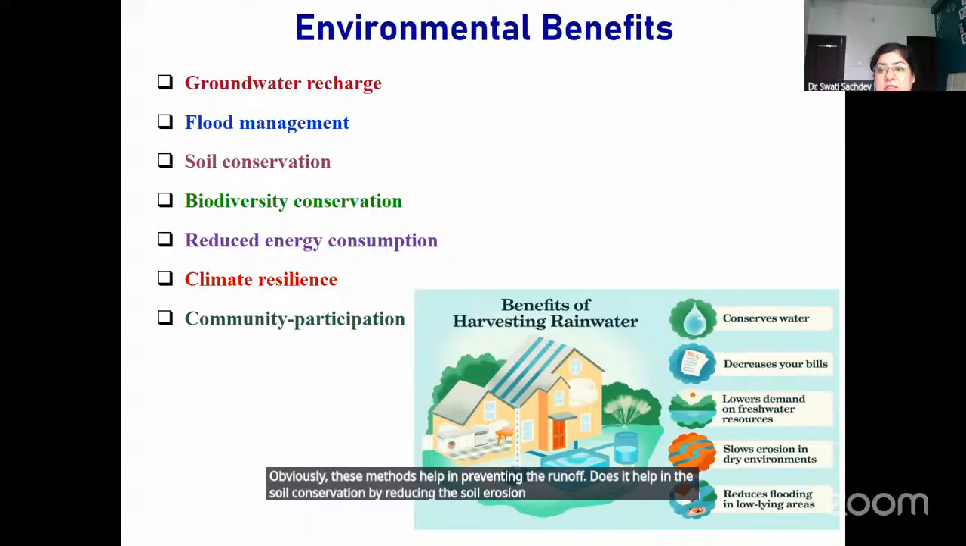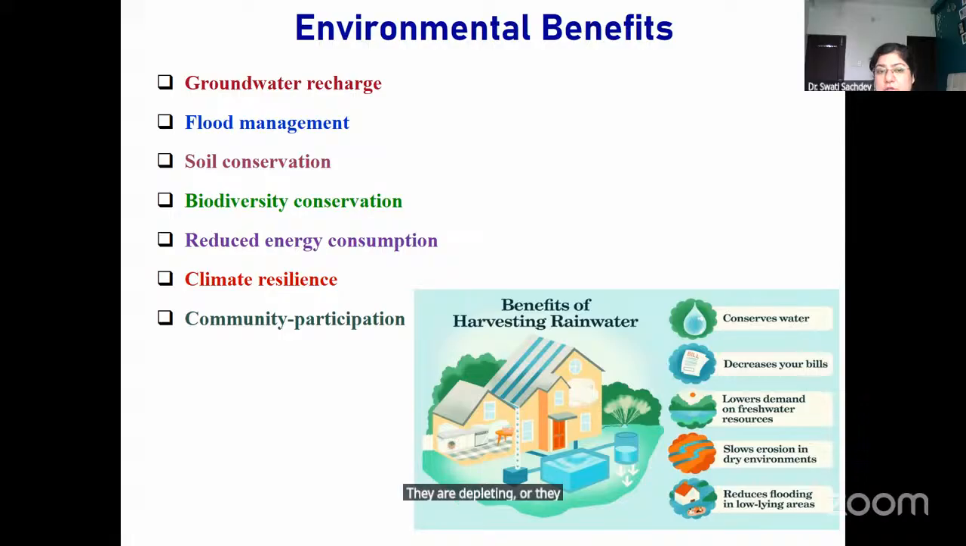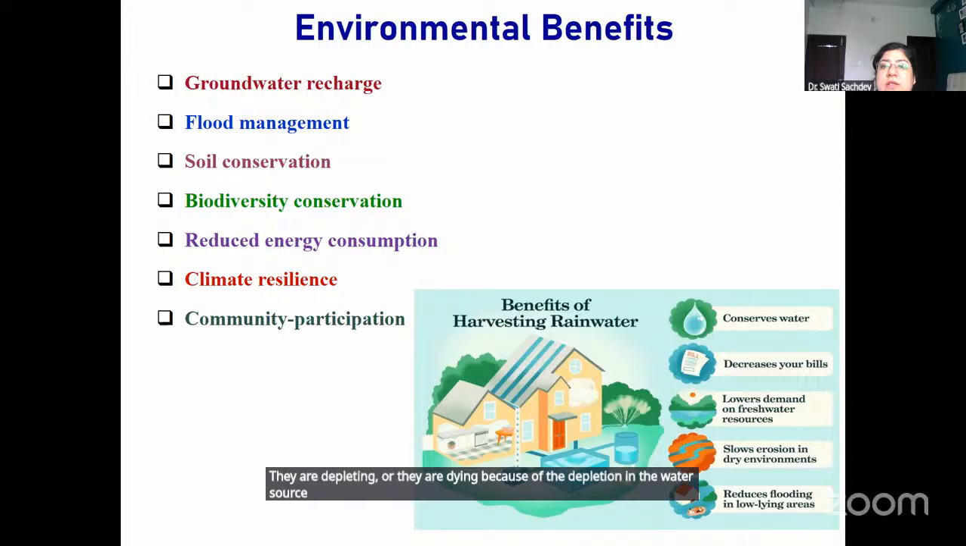Then, biodiversity conservation. The animals or the aquatic life which are dependent on the water bodies or the water resources are depleting or dying because of the depletion in the water source. So, by doing rainwater harvesting, we can revive the water resource, and thus we can also conserve the biodiversity.